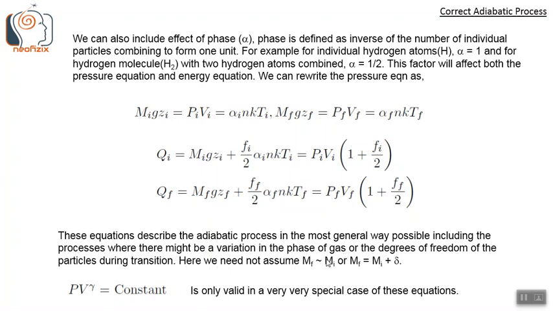Also, in these equations, we need not assume mf is nearly equal to mi, or that the final mass mf is equal to the initial mass mi plus delta, where delta is much less than mi. So the usual textbook equation PV power gamma equals constant is only valid in a very, very special case of these equations as shown.